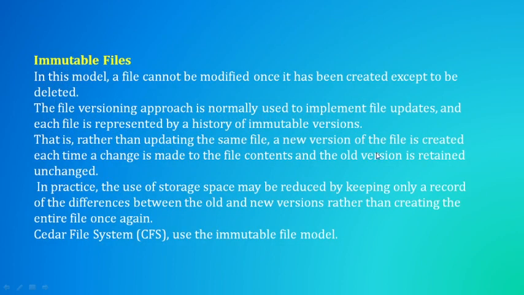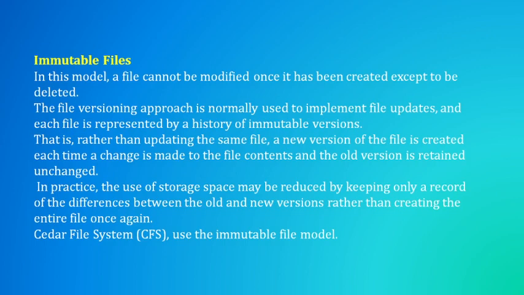Whenever we go for an update, it will create a new version, and the changes are made to that file's contents, and the old version, the one which we have created, will be maintained unchanged. Okay, I hope you got this.